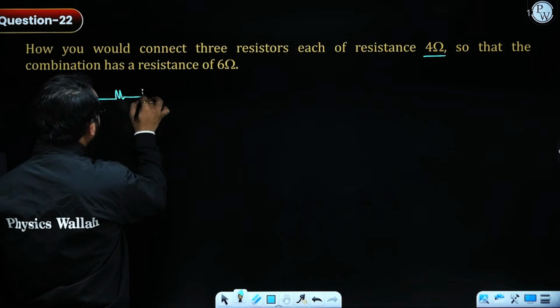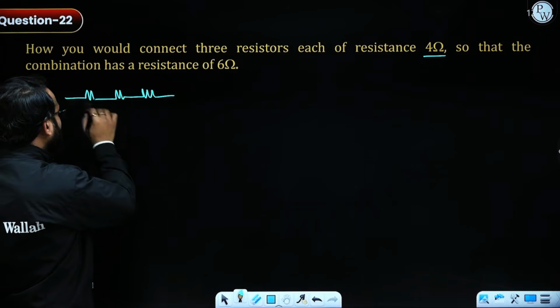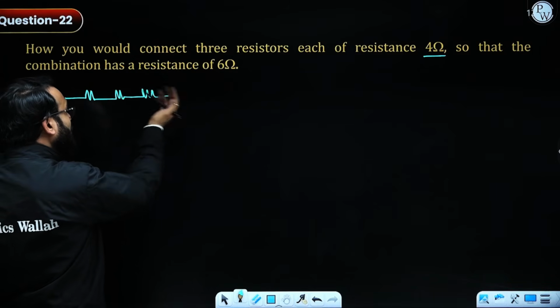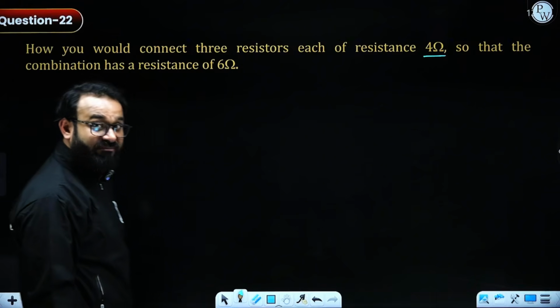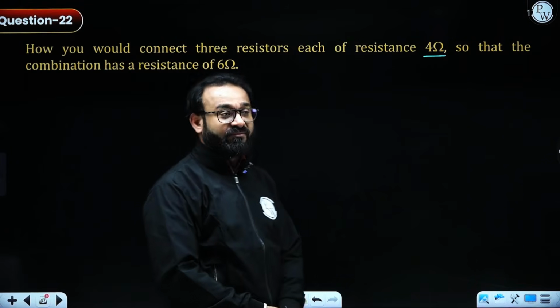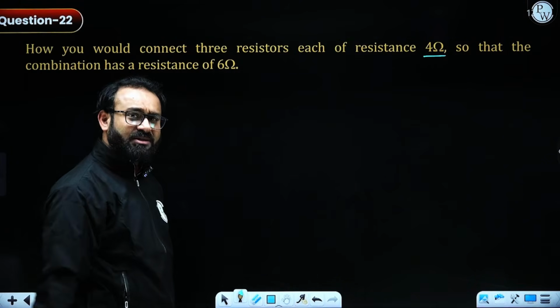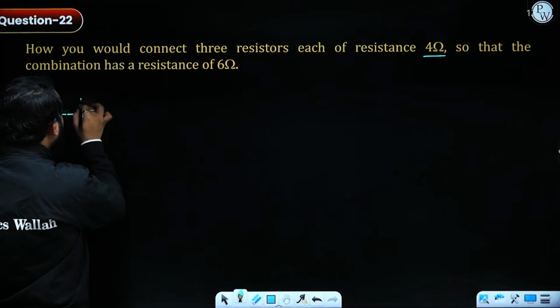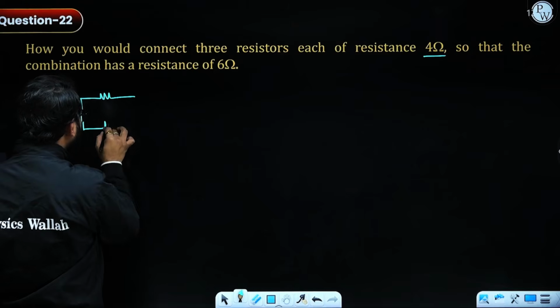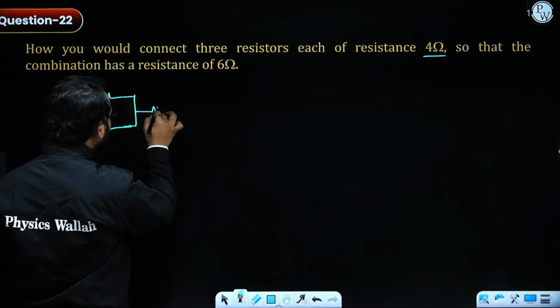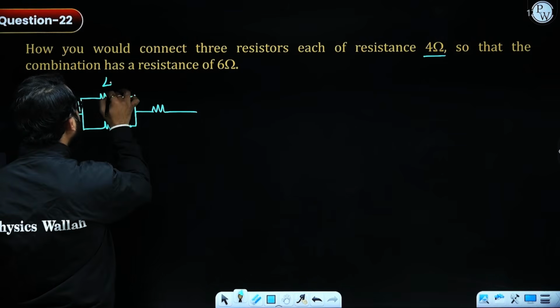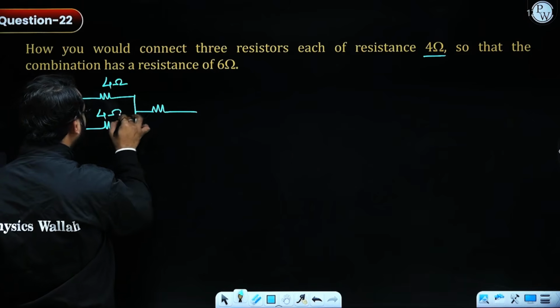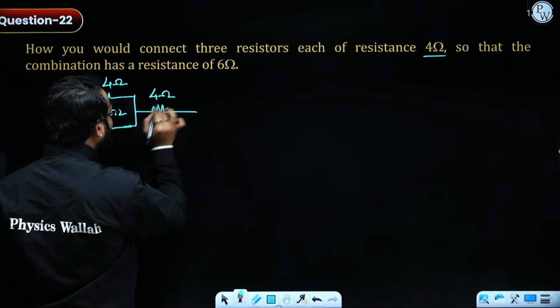1, 2, 3. If I connected in series, that will be 4 plus 4 plus 4, which comes out as 12. For the parallel combination, it will be 4 by 3, not possible. So what I have to do, let's consider this. I'm having 2 resistors in parallel combination, 1 in series combination. Let's put the value as 4 ohm and 4 ohm and this as 4 ohm.